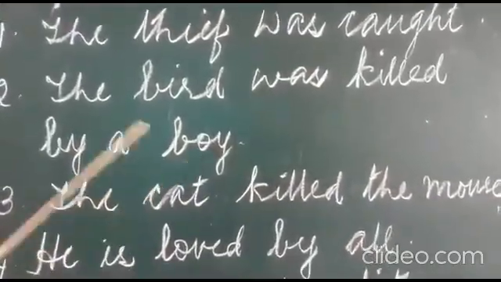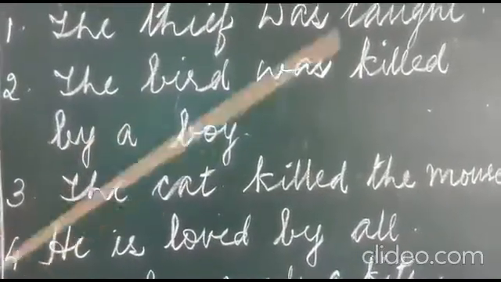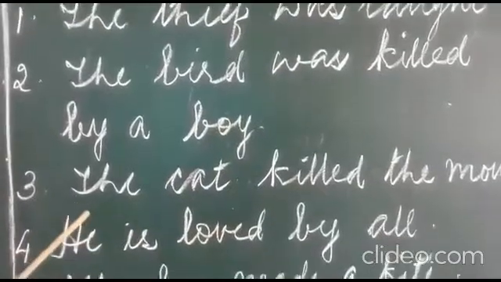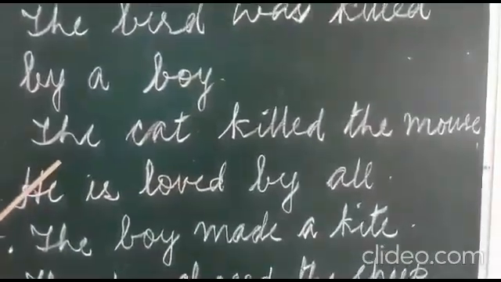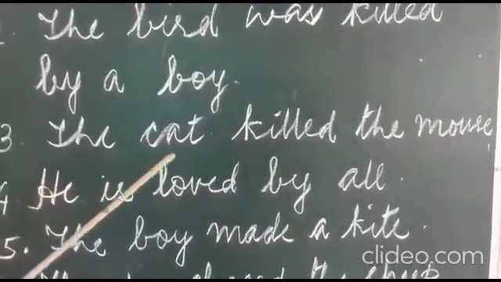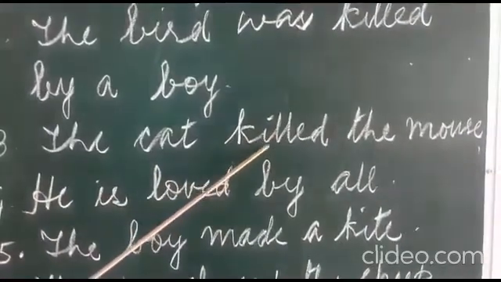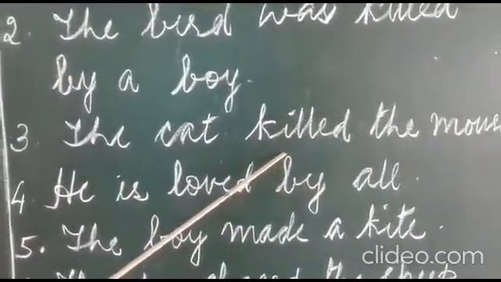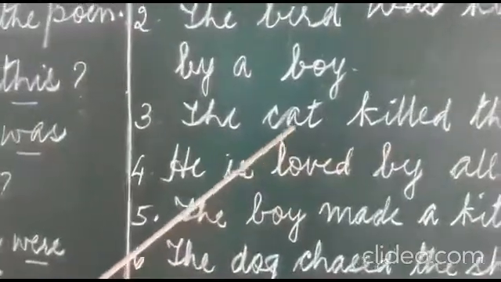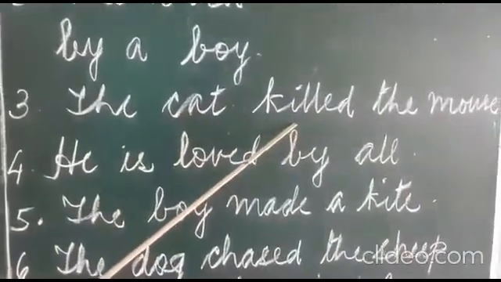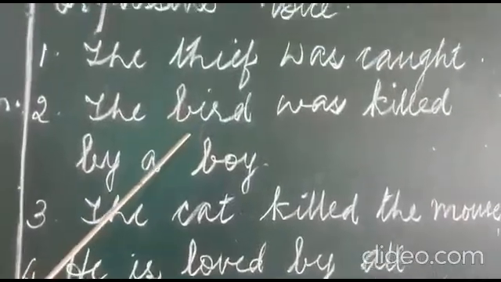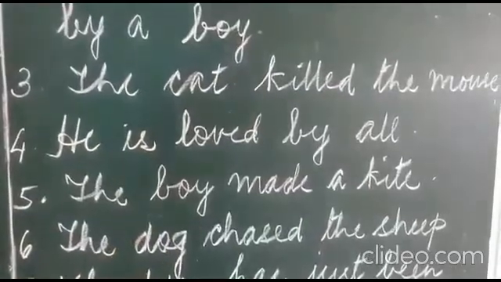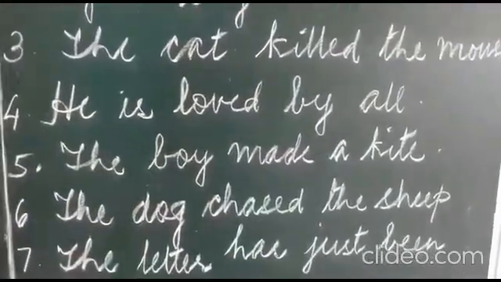For example, the bird was killed by a boy. The bird was killed, so this is passive. One more example I'll just read out. The cat killed the mouse. This is the subject. The action, the verb showing here is killed. So this is active voice. We said that the subject does something, and here it was done by the subject. So the first is passive and this is active. I've just given two examples. Now you will do the rest.